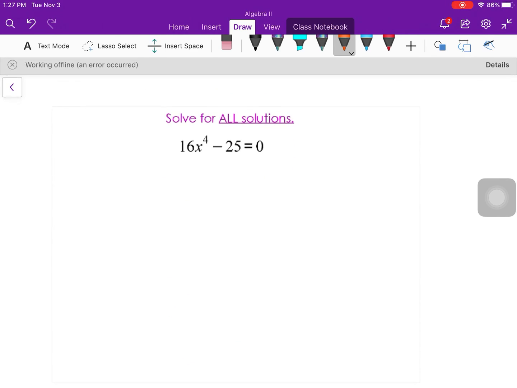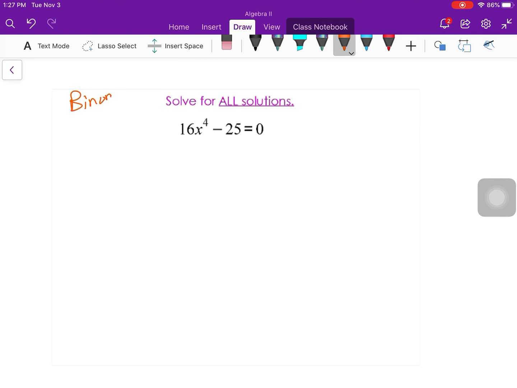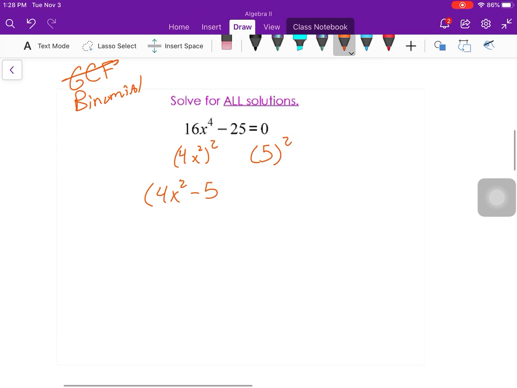Okay, this has two terms. It is a binomial. Actually, I should look for the greatest common factor first, but 16 and 25 don't have a greatest common factor. So since it's a binomial, I'm going to look for the difference of two squares. So what squared gets me 25? 5. What squared gets me 16? 4. Now, careful, it's x to the fourth, so it's got to be x squared, because x squared times x squared will get you x to the fourth. There is no pattern for fourth power, it's only to the second power. So my two factors are 4x squared minus 5 and 4x squared plus 5.